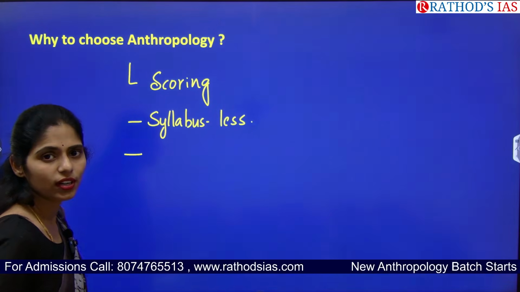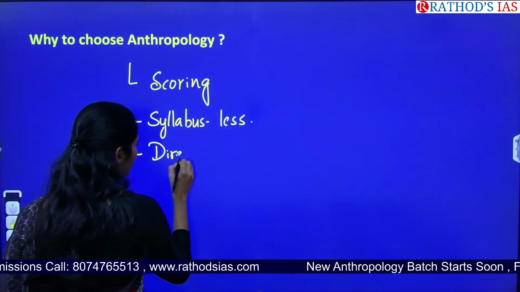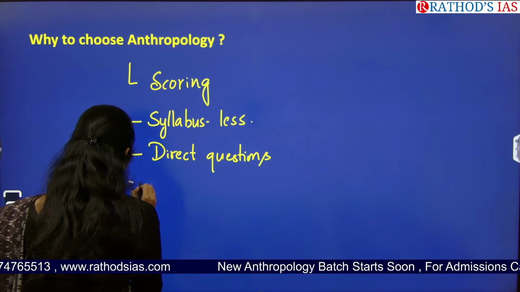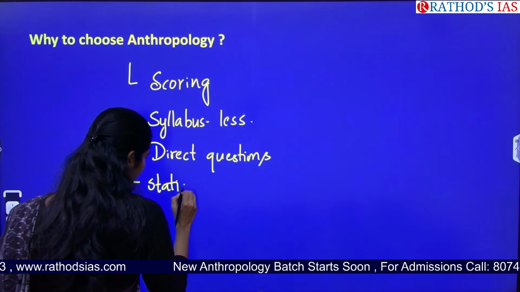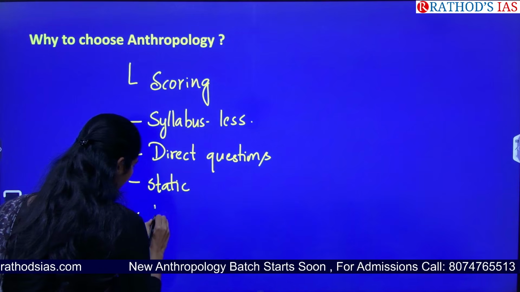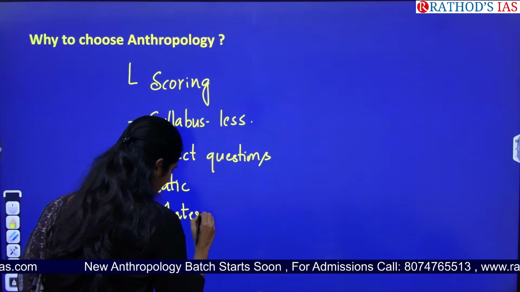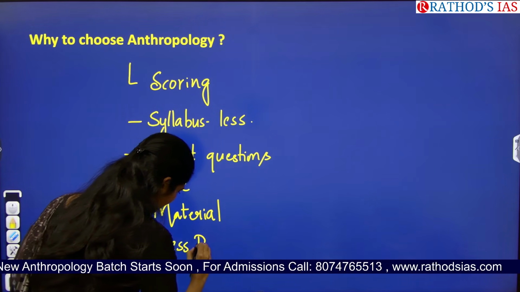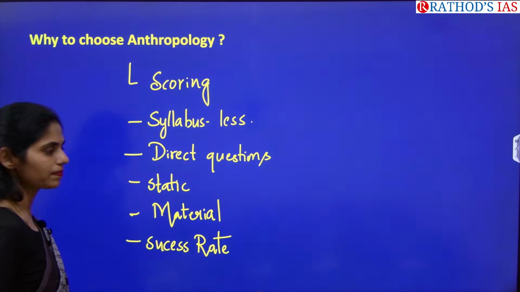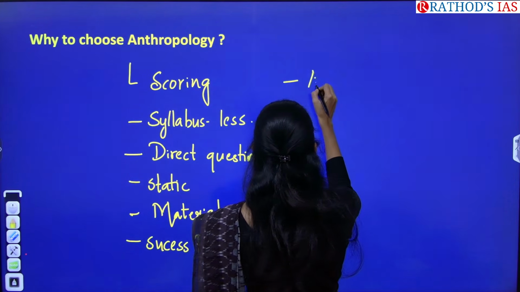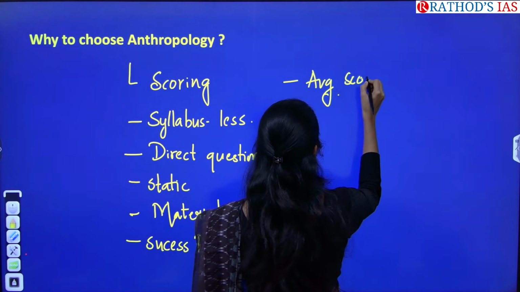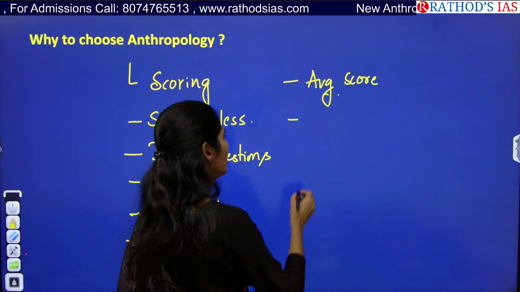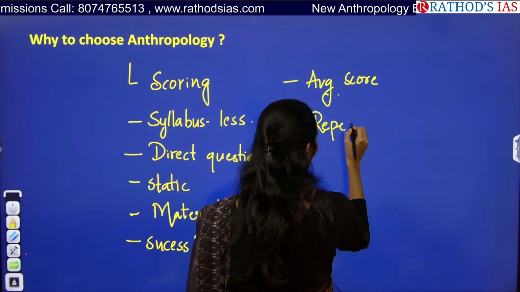And the next important one is direct questions, and that subject should be static. The next one is material in the market. Next, we will also check the success rate. And the next one is you have to see the average score you are getting in that optional. And you have to see repeated questions.